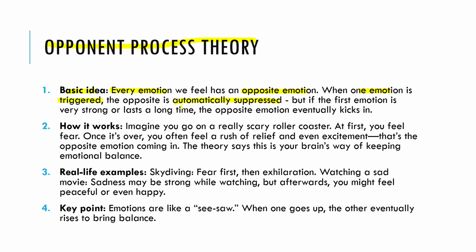So, the opposite is automatically suppressed. But if the first emotion is very strong or lasts a long time, the opposite emotion eventually kicks in. Now, how does it work? Imagine you go on a really scary roller coaster. At first, you feel fear. Once it's over, you often feel a rush of relief and even excitement. That's the opposite emotion coming in. The theory says this is your brain's way of keeping emotional balance.